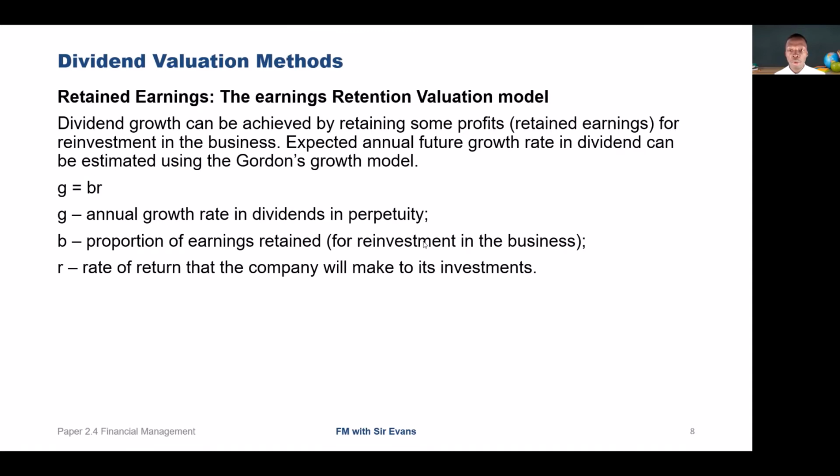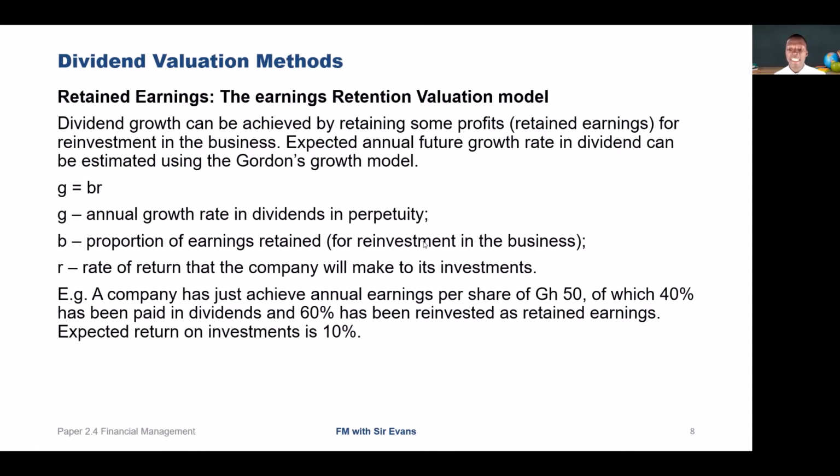So we take an example. A company has just achieved annual earnings per share of 50 cedis, of which 40% has been paid in dividends and 60% has been reinvested as retained earnings. The expected return on investment is 10%.